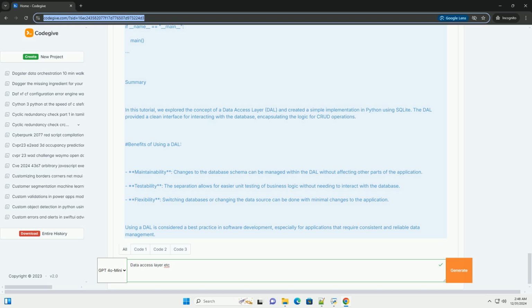def get_all_users(self): con = self._connect(). cursor = con.cursor(). cursor.execute: select * from users. users = cursor.fetchall(). con.close(). return users. Step 4, using the data access layer. Now that we have our UserDAL class, let's see how we can use it in our application.